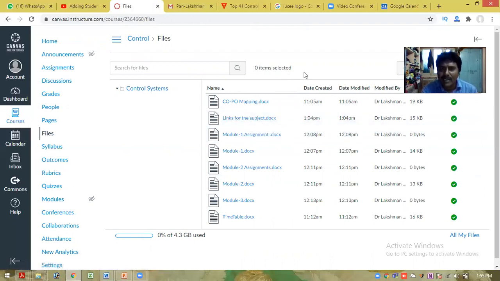If anybody wants to refer to this subject on various social media platforms, some links are also provided for the students. Module 1 and the module 1 assignment are also created. After completing this module, they need to submit the assignment here. Module 2 and its assignments are also there, and module 3, and this is the timetable.